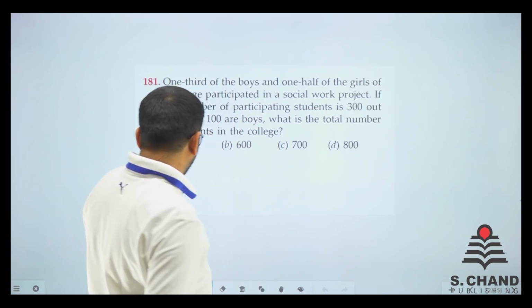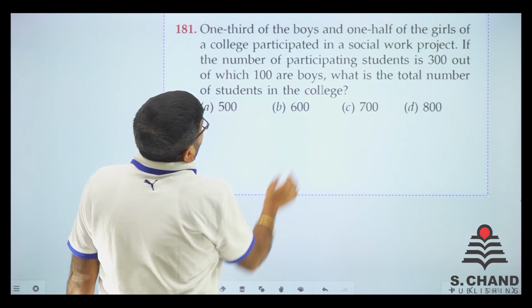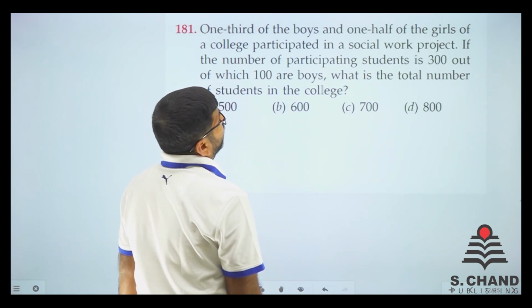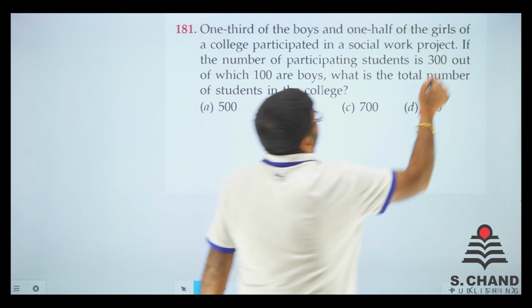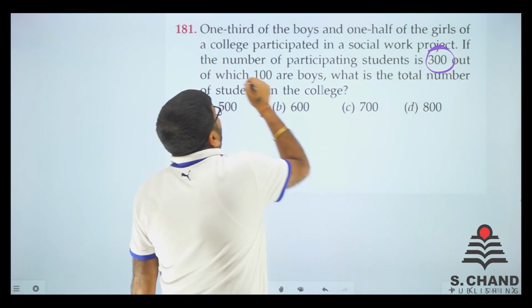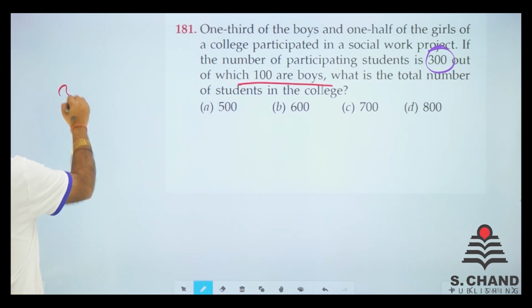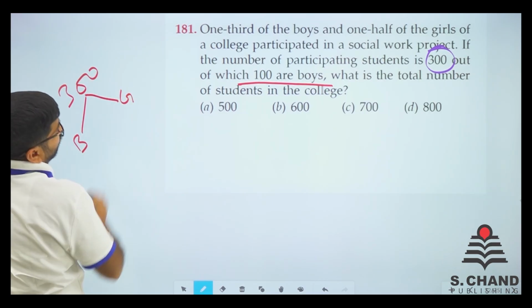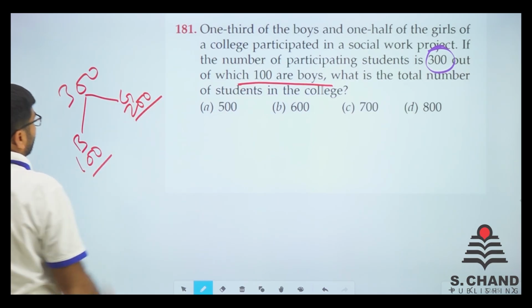Here we go. Question number 181. Let's see what does it say. 1/3 of the boys and 1/2 of the girls participated in the social work project, and the number of participating students is say 300, out of which 100 are boys, right? So in those 300, we have boys, girls. Boys are 100, so for sure 200 is the girls.